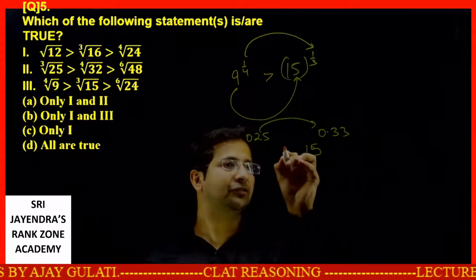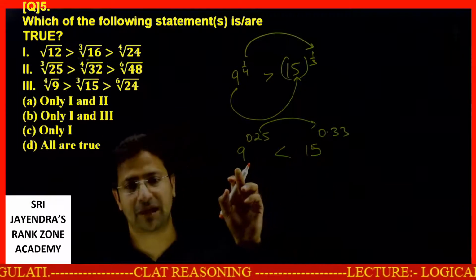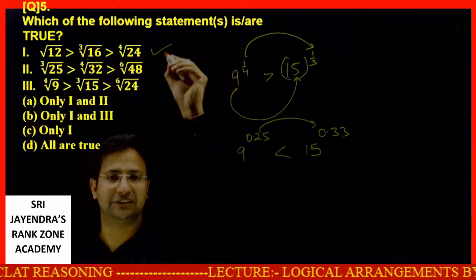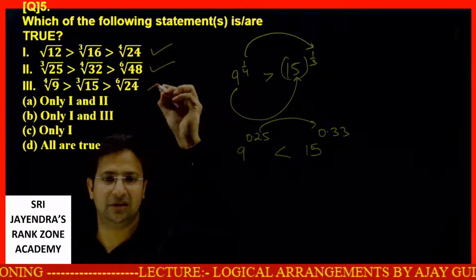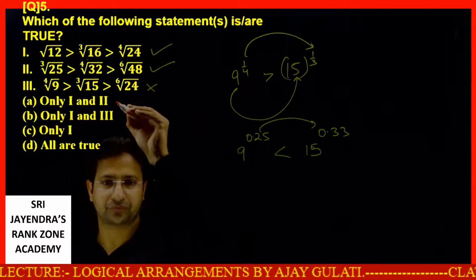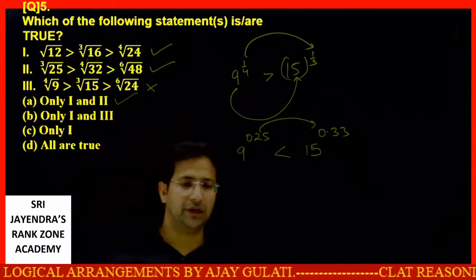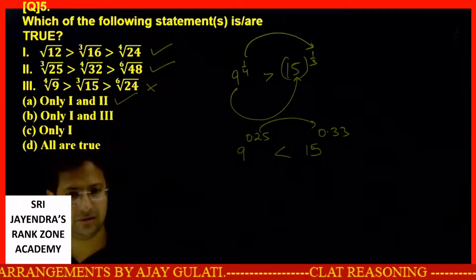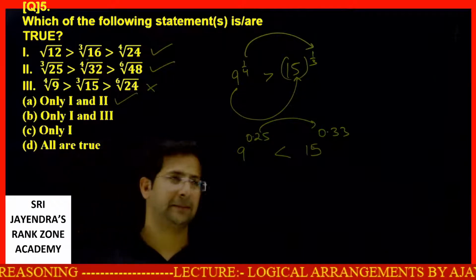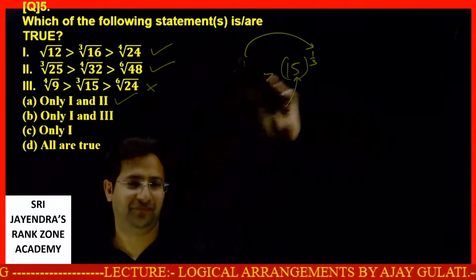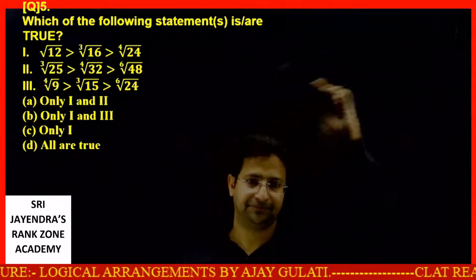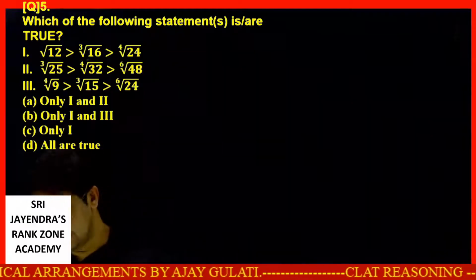So definitely this part is greater than this part, but it is being said wrong. So what I can say is, first is correct, second is correct, third is wrong. Only 1 and 2 are the statements which are correct, my dear students. Okay, let's move to the next one.